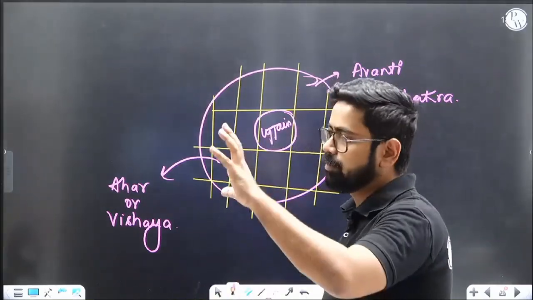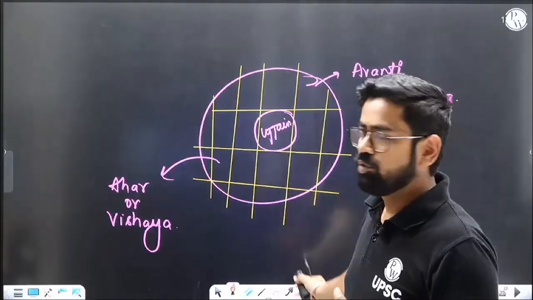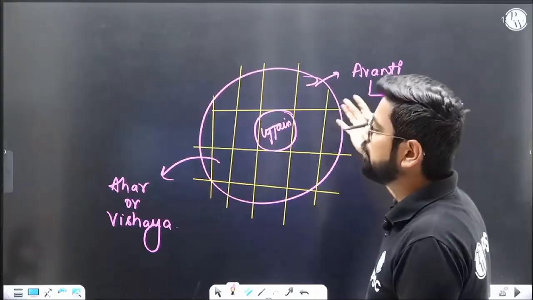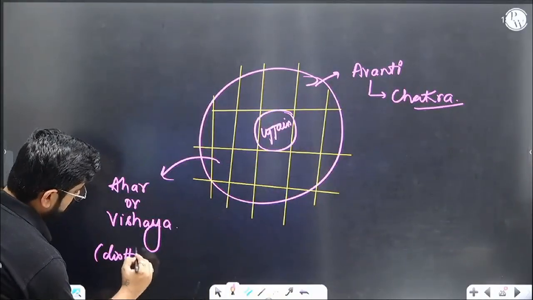Earlier we were talking about the central government, president and council of ministers. Now we are talking about a state. For example, let's say Madhya Pradesh. Madhya Pradesh has a capital, as Avanti has a capital, Ujjain. Today we call it a state or Rajya; then we used to call it Chakra. Avanti and Madhya Pradesh will be divided into districts. Districts will be called Ahar or Vishaya.